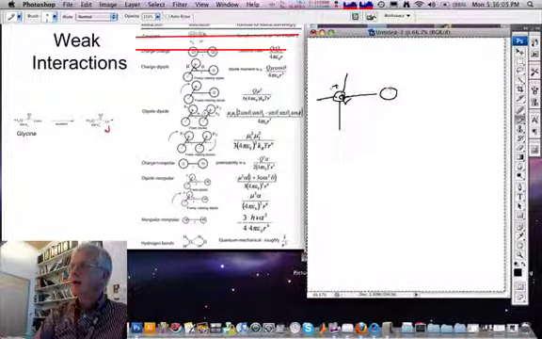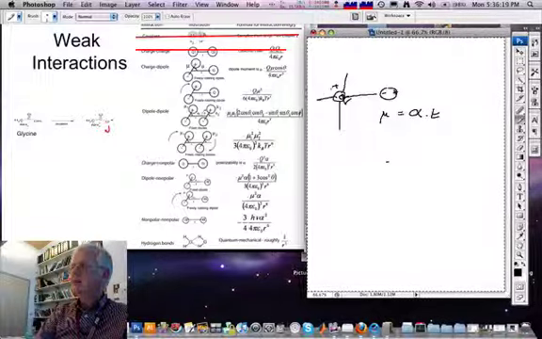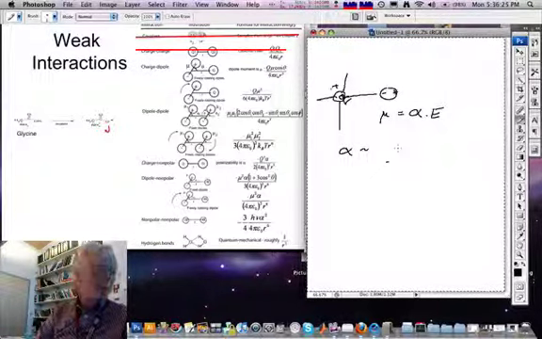So let's put minus on one side and plus on the other, because of its intrinsic polarizability. The dipole moment will be given by the polarizability times the local electric field that it experiences. And the polarizability is given by the volume available to the electrons, and so it has the following units.